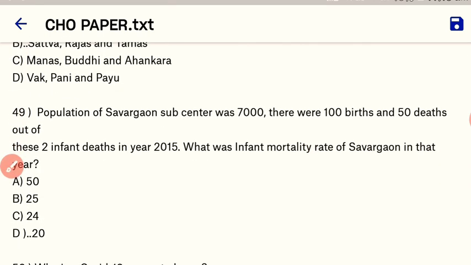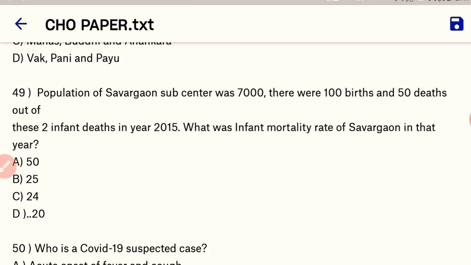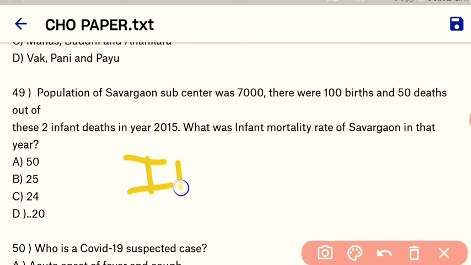Next, the population of Sargon subcenter was 700. There were 100 births and 50 deaths. Out of these, 2 were infant deaths in the year 2015. What was the infant mortality rate of Sargon in that year? So here the formula of the infant mortality rate is the number of deaths under the age of 1 year divided by the number of live births, into 1000.